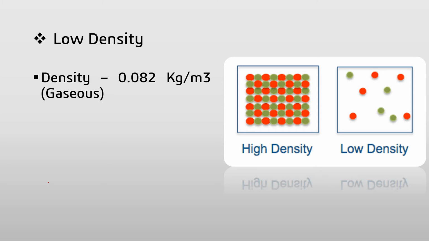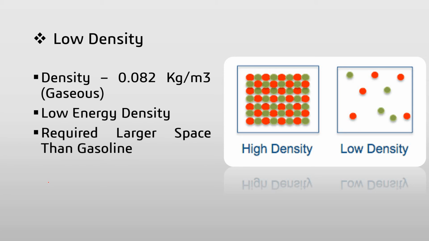So in 1 meter cube at normal atmospheric pressure, we can only store about 0.082 kg. If I compare to petrol or diesel, then we can store in 1 meter cube about 785 kg of petrol or diesel, and it is comparatively very low, so it has a very low energy density. So because of that, it requires a larger space than gasoline.